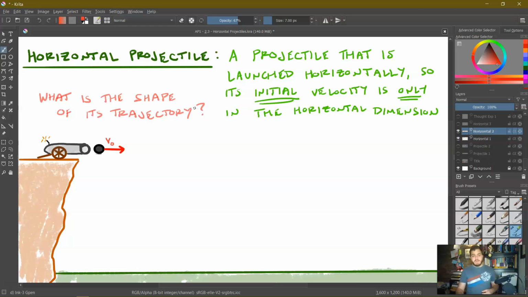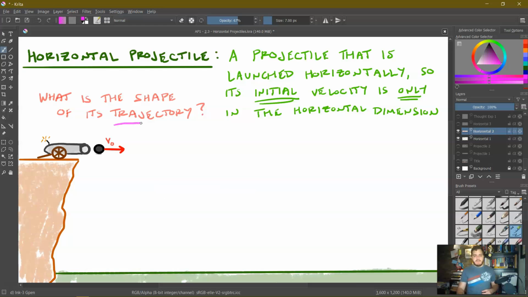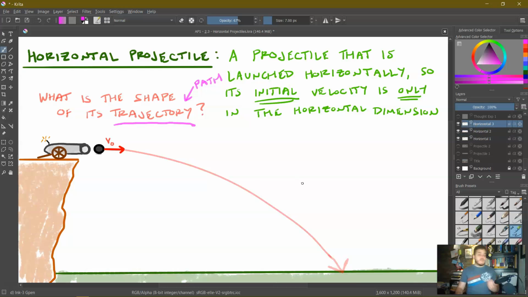Now, quick note real fast. This word, trajectory, may be new to you. A trajectory just means the path of the projectile. It's just the path that the projectile goes through. So what is the shape of this trajectory? Well, I think we can all agree it's going to be some sort of curve. Now, that curve actually does have a specific shape. It's actually a parabola. We might see in a minute why that is, but it is a curve, obviously not a straight line.